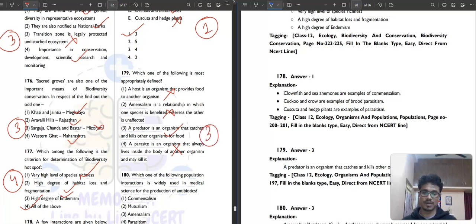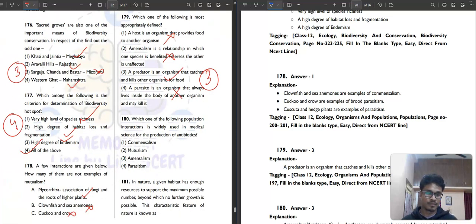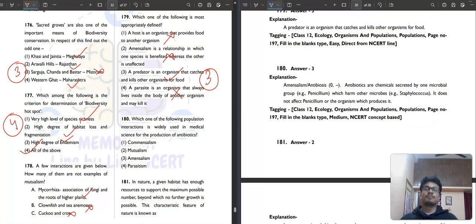Then question number 180. Which of the following population interactions is widely used in medical science for production of antibiotics? This is called amensalism, is it? Yes.